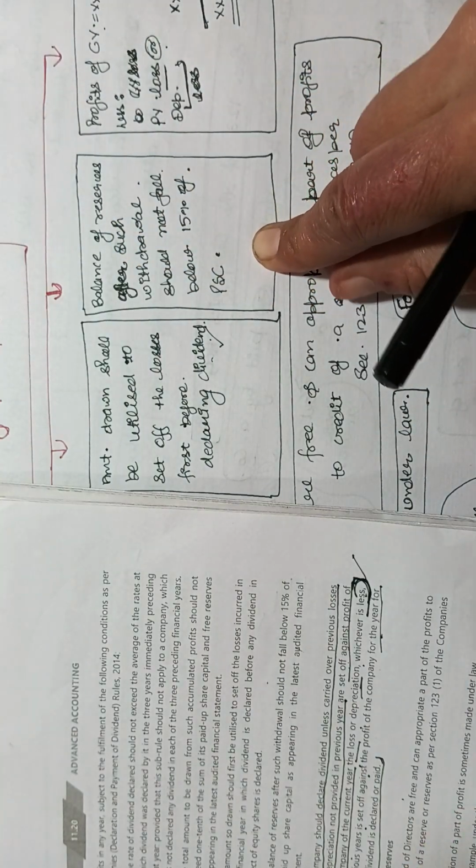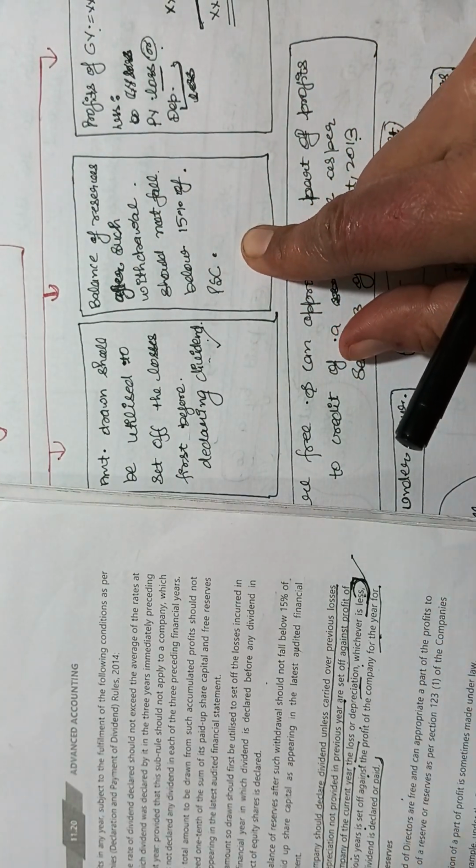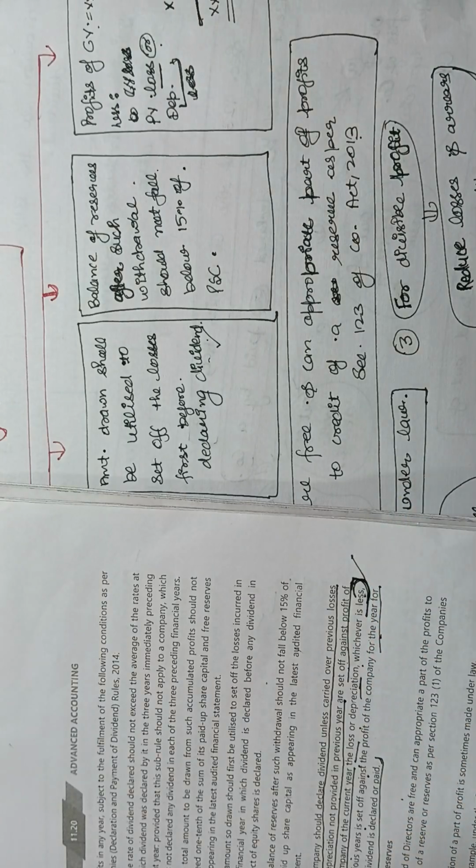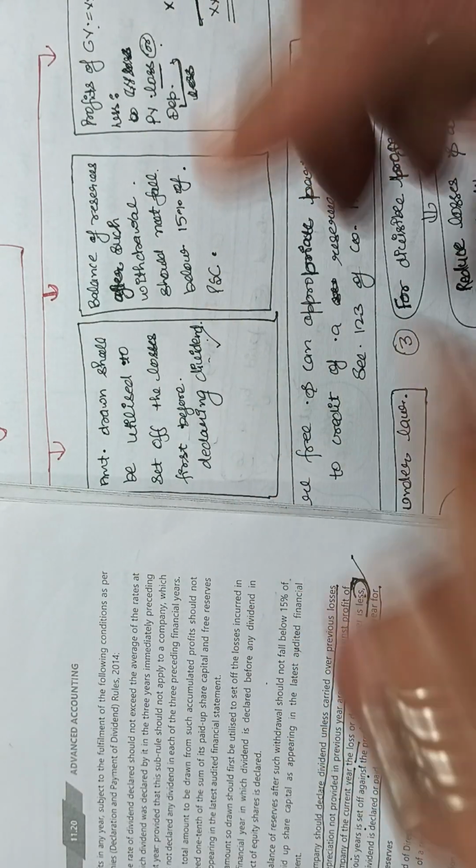Okay, after the withdrawal, it means that from the profits we have withdrawn the amount, and after withdrawal the amount of profit should be, or at least should be, 15% of the paid up share capital.